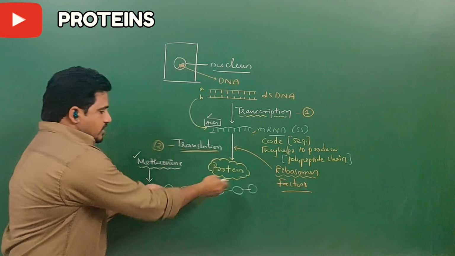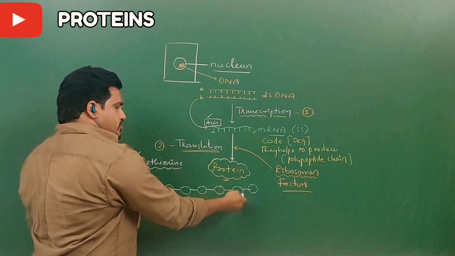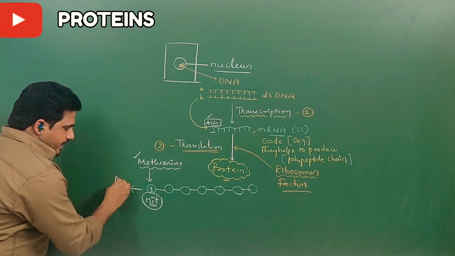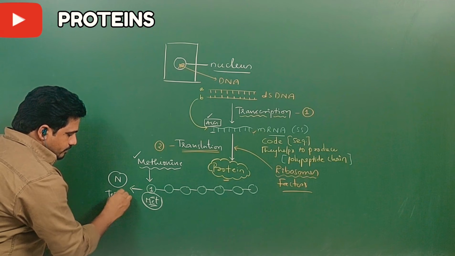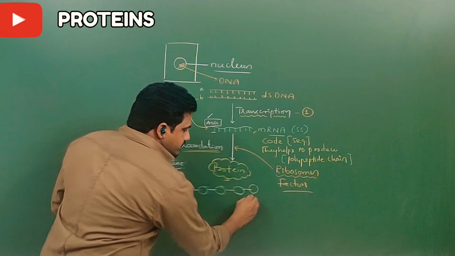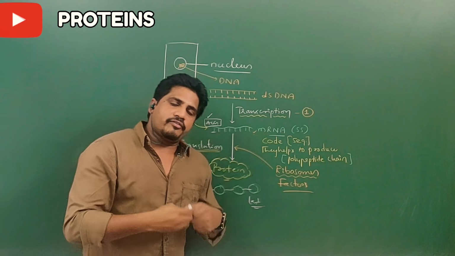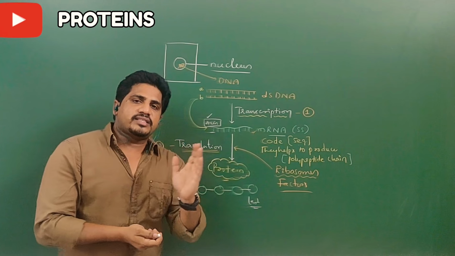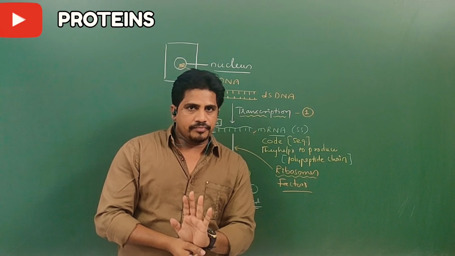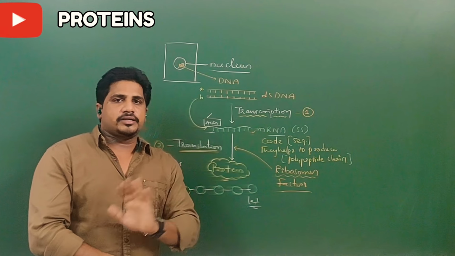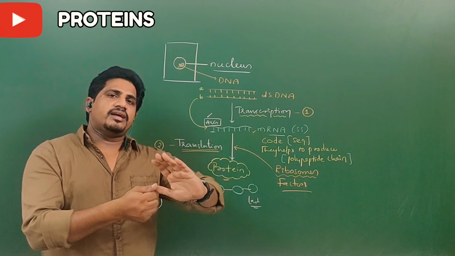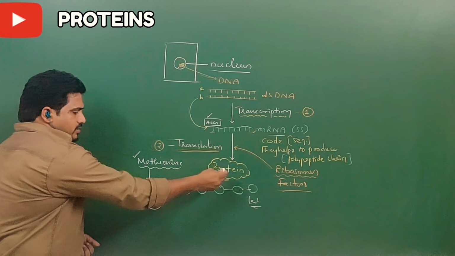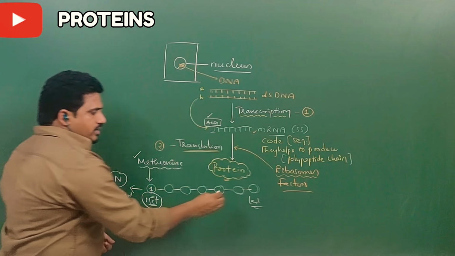Clear? So whatever it is, methionine or proline or serine or lysine, isoleucine, arginine, here I would like to tell you the very first amino acid's free end is the N-terminal, and the last amino acid, it may be 100 amino acids, 50 amino acids, more than 50 amino acids, is called a complete protein. It's a very important point. Okay, so less than 50 amino acids it is called a polypeptide chain. Peptides also will be a term, but once a protein has more than 50 amino acids, it is called a complete protein.